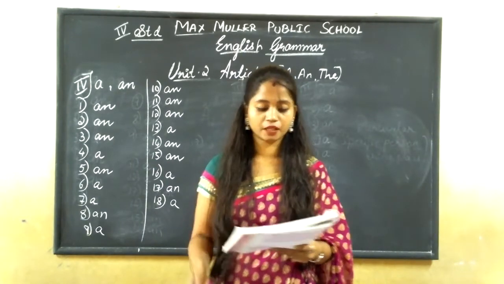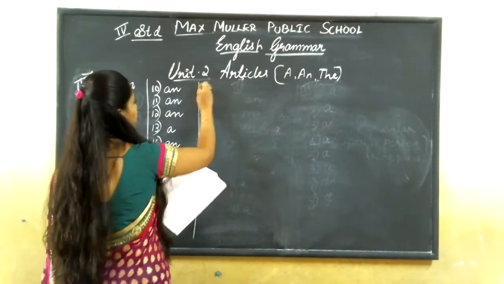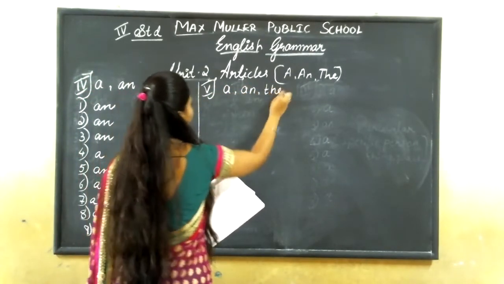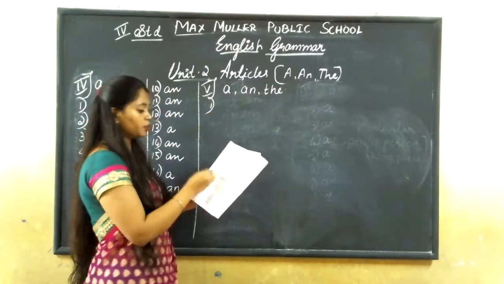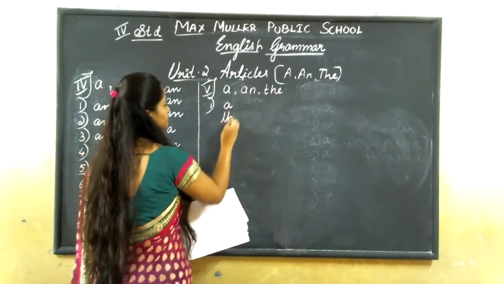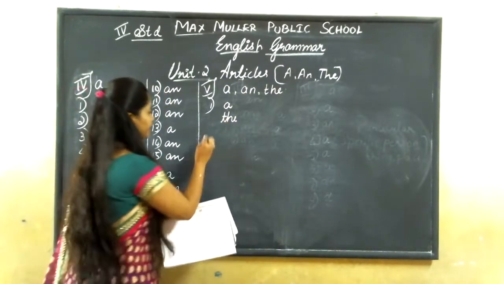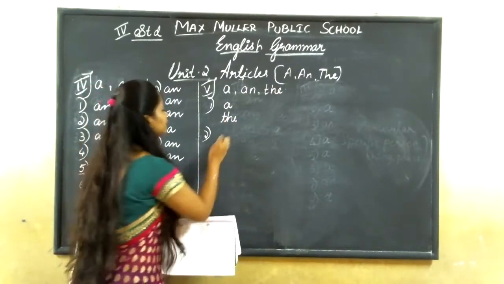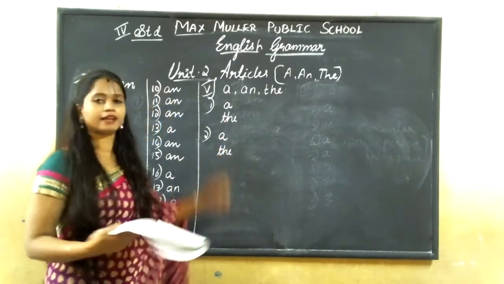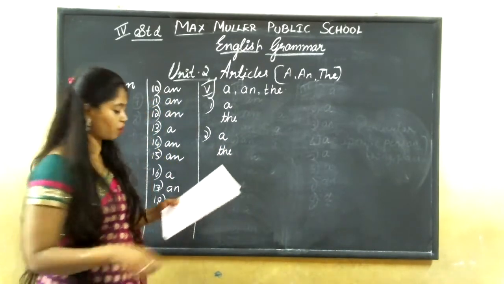See, I bought a shirt. It is fifth main. We have to fill with a and the. Yes, no? In the first one, 2 blanks they have given. First it is a, next it is the. I bought a shirt. The shirt is red. Second one. There is a bus from here. The bus is at 5 o'clock.